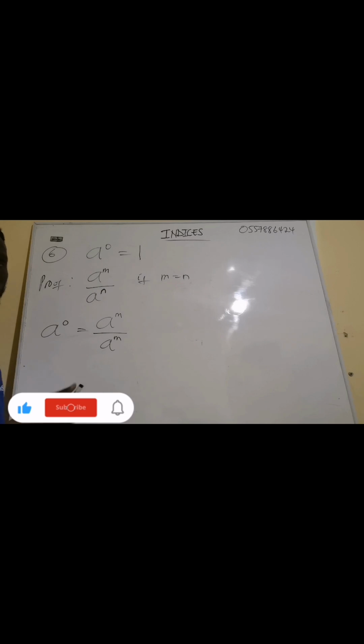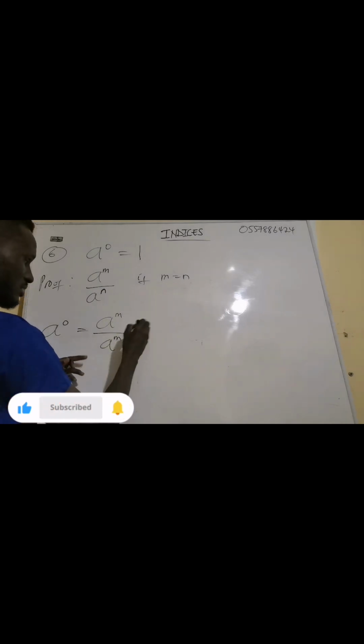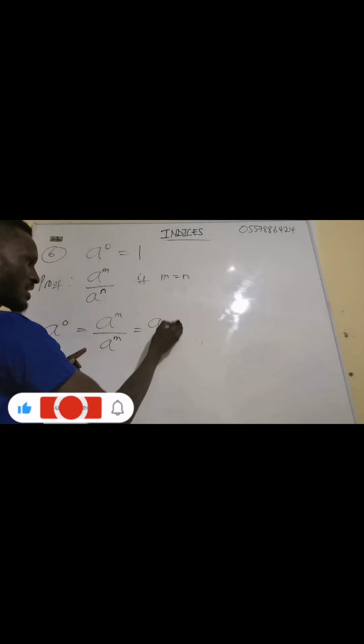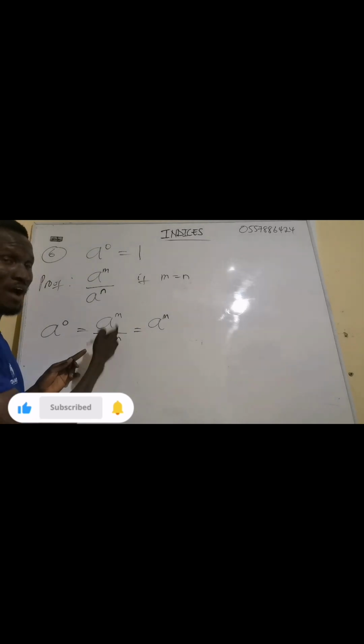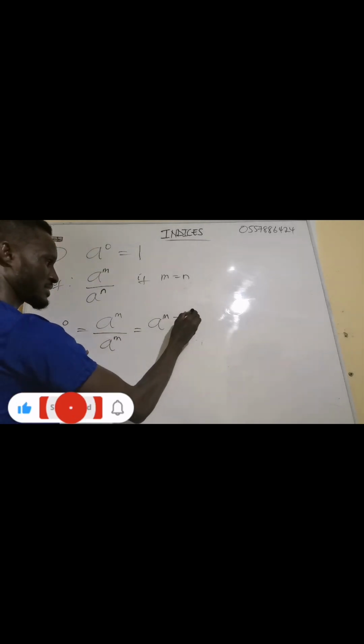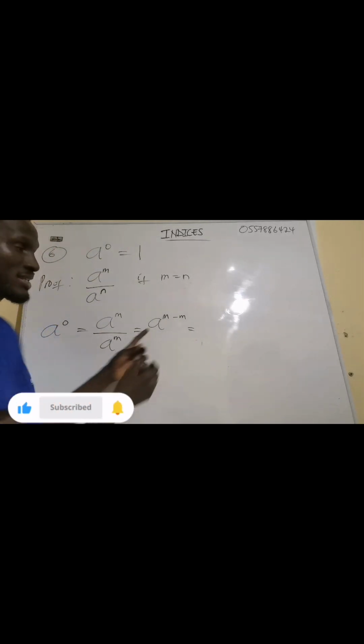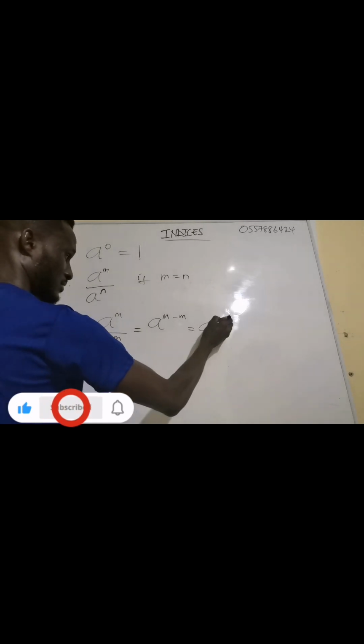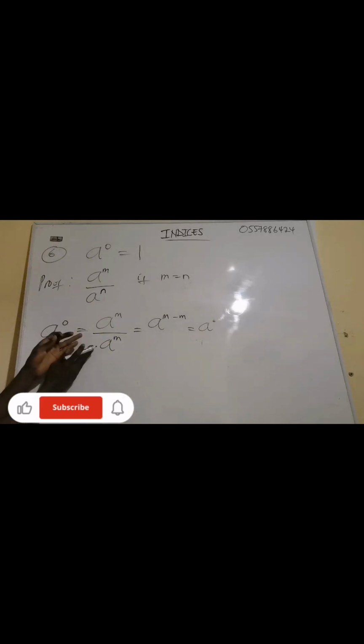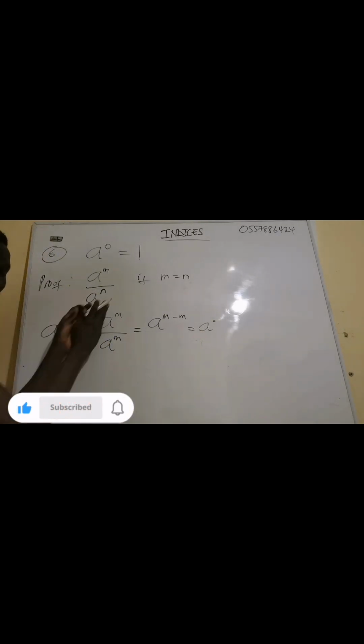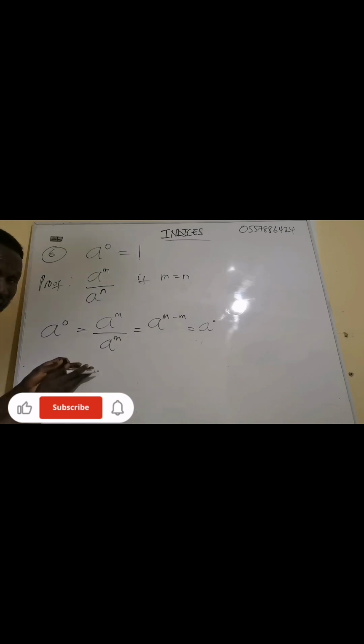Because this and this are the same. Why are they the same? A exponent m, they are dividing, so I have to subtract the exponent, so it will be m minus m. What is m minus m? m minus m is 0. So a exponent 0 is the same as a exponent m divided by a exponent m. You have to know they are the same.